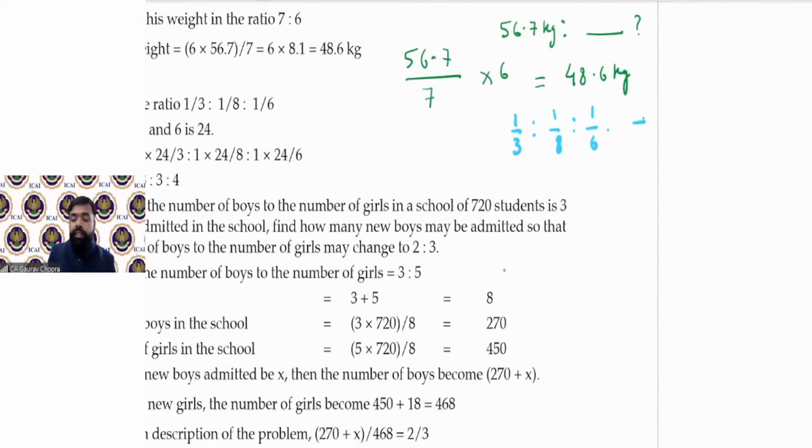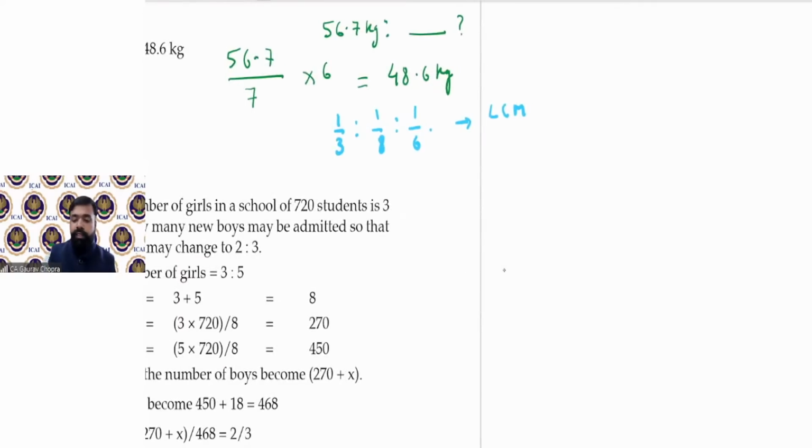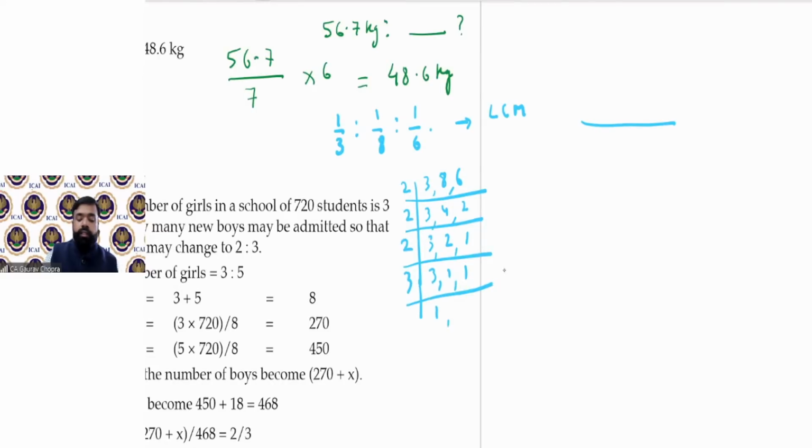First of all, take the LCM. What is the first step? You have to take the LCM. So what is the LCM of 3, 8 and 6? If you can find orally, that's good. अगर orally नहीं आता है, then you can try with your basic method, dividing it by 2, then again divide by 2, again divide by 2, and at last by 3.